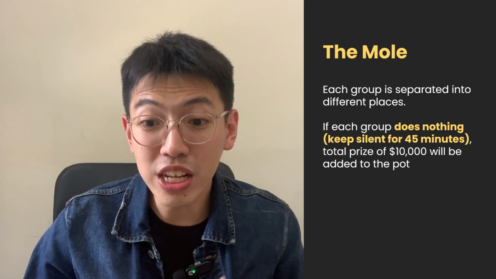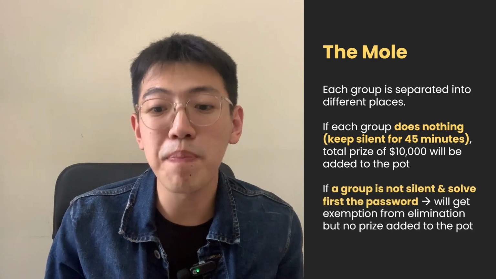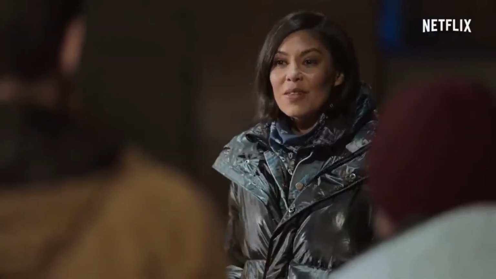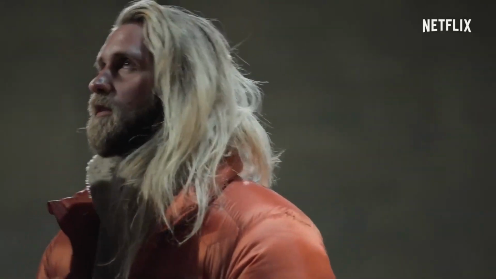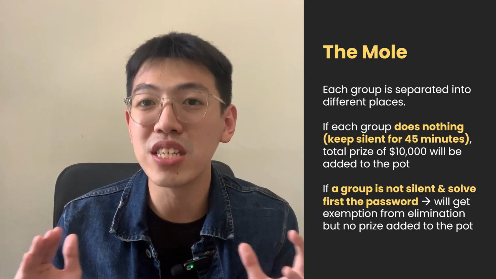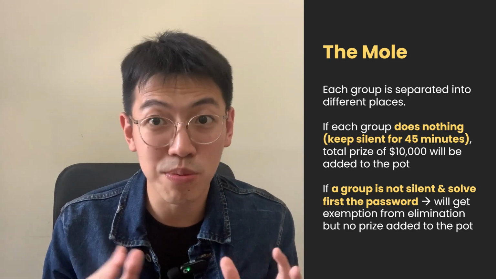The group who does not keep silent and solves the computer password first gets exemption from elimination. In this cage, next to the key, there is something else that you may be very interested in. An exemption. But the total of $10,000 will not be added to the pot.